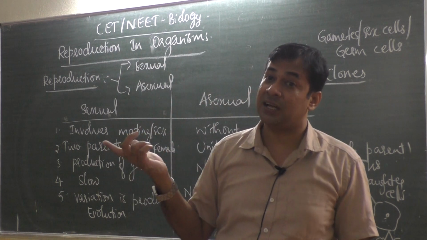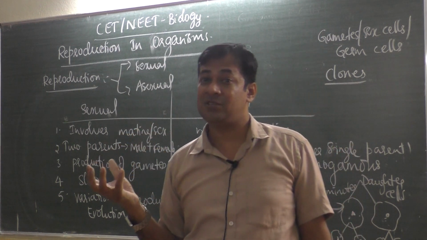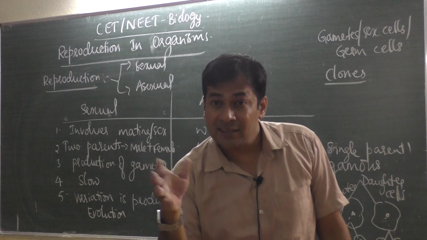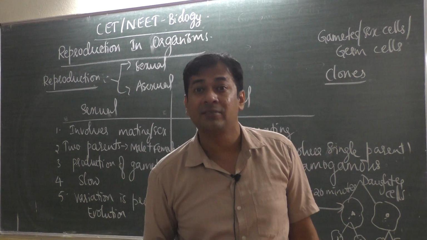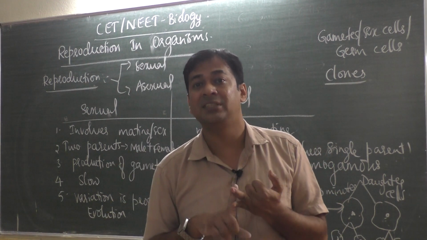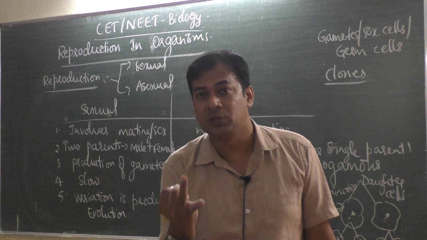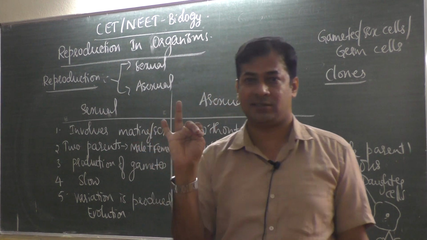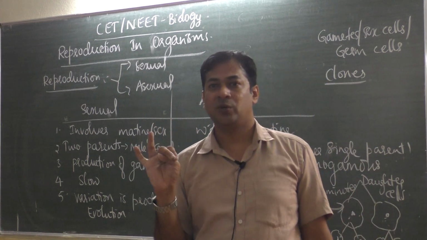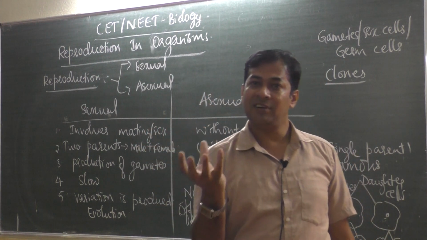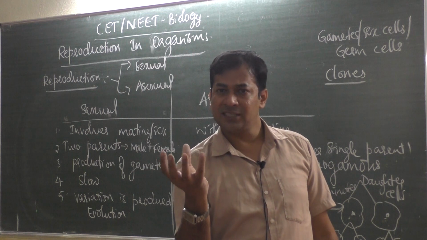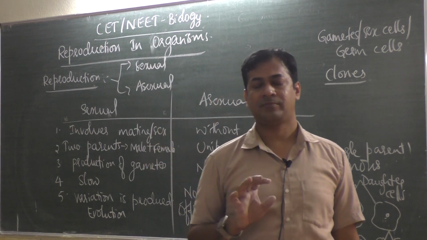But in case of plants, the sexually reproducible part is the flower. Other than the flower, what all parts are there? Leaf is there, stem is there, root is there. These are called vegetative parts. So if the flower is involved in reproduction, that is sexual reproduction in plants.